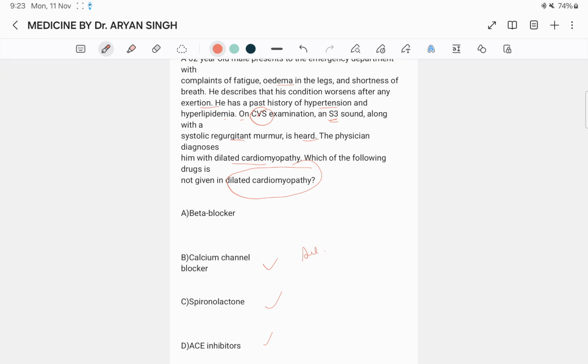In the calcium channel blocker amlodipine, they reduce blood pressure but do not affect morbidity and mortality. They can cause a reduction in systolic pressure as they reduce peripheral vasoconstriction, thereby decreasing the afterload for the ventricles of the heart. But in the case of dilated cardiomyopathy, calcium channel blockers have no significant effect.